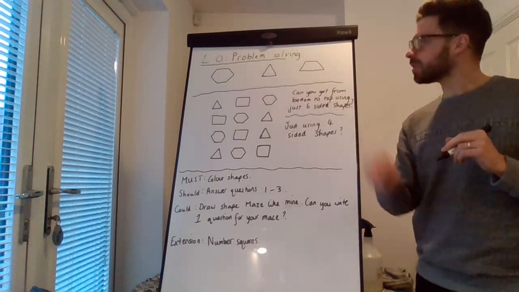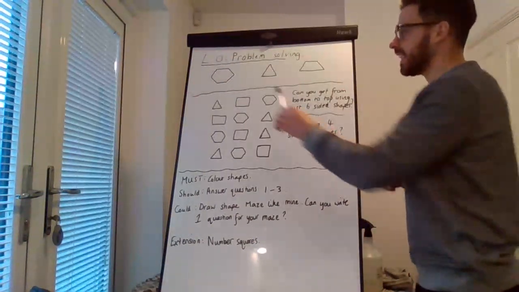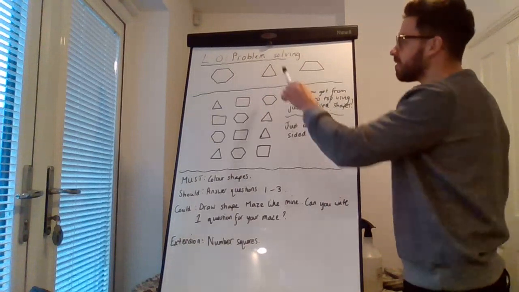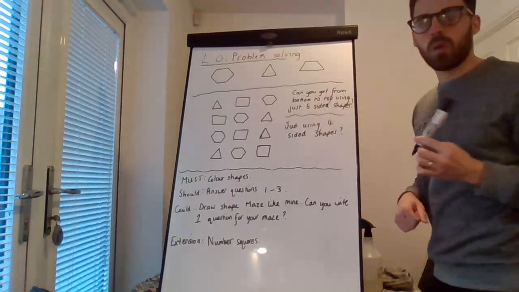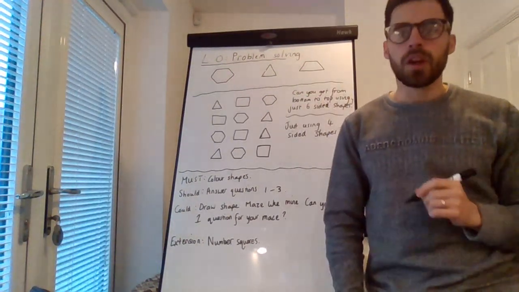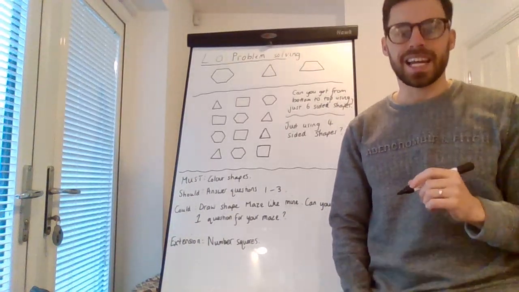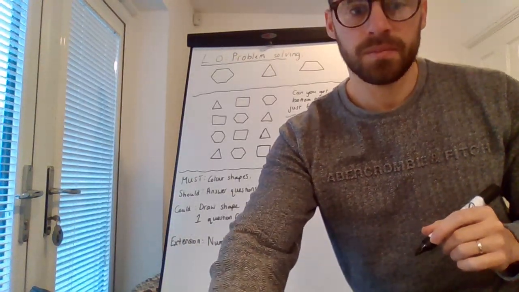I have 3 shapes on the board. This is a 6-sided shape, a 3-sided shape, and a 4-sided shape. See if you can remember those names of those 2D shapes and write them down.